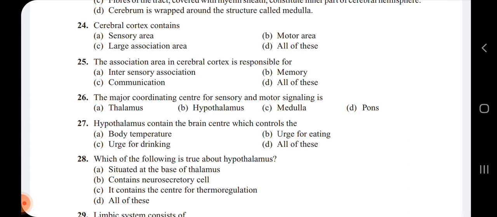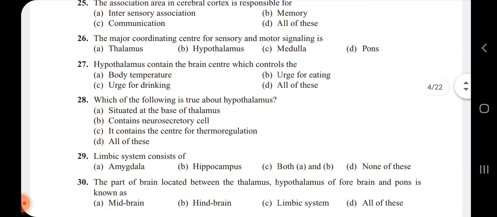28th, which of the following is true about hypothalamus? So the hypothalamus is situated at the base of thalamus. That is correct. It contains neurosecretory cells. Just now I said the hypothalamus contains neurosecretory cells which secrete hormones, and those hormones are called hypothalamic hormones. It contains a center for thermoregulation. Thermoregulation means it controls or maintains our body temperature. So the 28th answer is all of these.